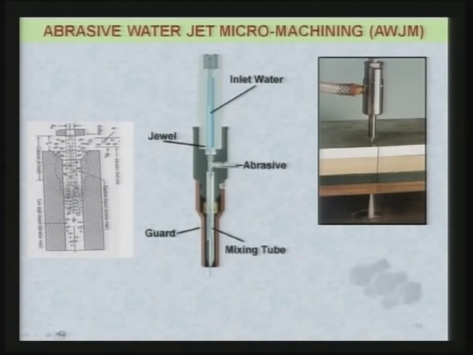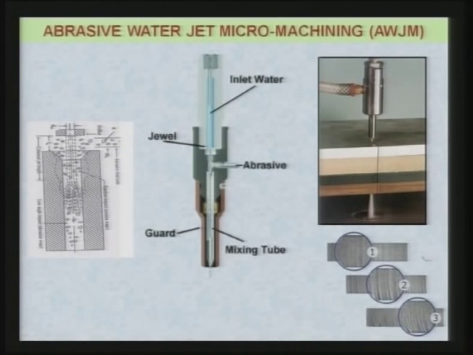Now, this figure I have already shown, I just want to show this particular part: when you are machining with the help of abrasive water jet machining, and if it is a deep machining or deep cavity creation or deep cutting, then the surfaces that you are going to get will have different characteristics at different depths. You can also see different feed rates.